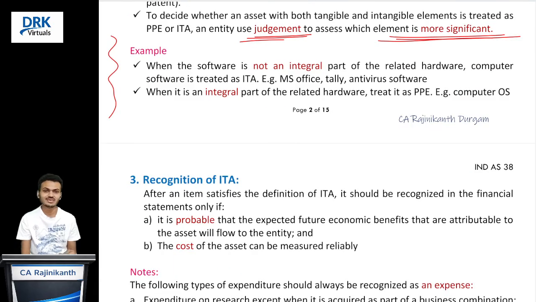And one more thing, computer software. If computer software is an integral part of hardware, in that case, we should recognize that entire system as a tangible asset only. That's why we see computer or laptop in the property, plant and equipment classification, correct? The best example is the operating system, our Windows, for suppose. Can we run our computer without Windows? No, it is an integral part. So we should recognize it as property, plant and equipment. And other software like antivirus software, artificial intelligence tools, without them we can run our machine, correct? So we can recognize them as intangible assets. Are you clear with this?